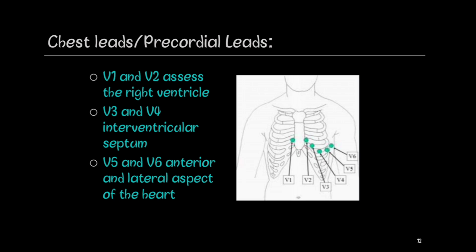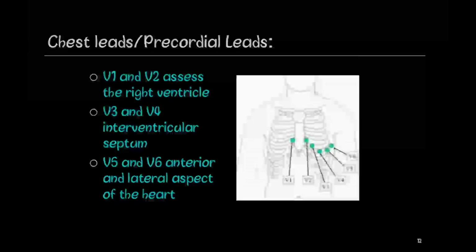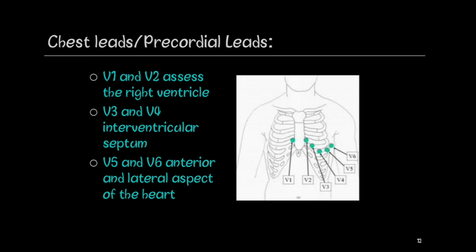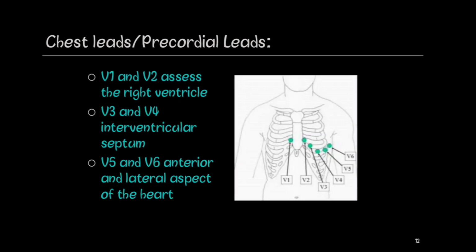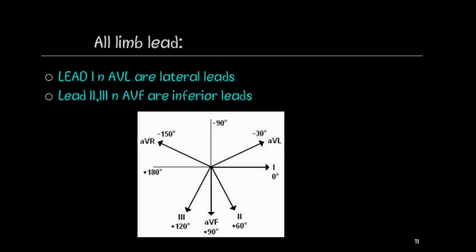Now the chest leads, or the precordial leads. Here the V1, V2, V3, V4, V5, V6, these are the 6 leads. V1, V2 are used to assess the right ventricle, V3, V4 to assess the interventricular septum, and V5 and V6 assess the anterior and the lateral aspect of the heart. Among the limb leads, lead 1 and lead AVL are lateral leads, while lead 2, lead 3, and lead AVF are inferior leads.